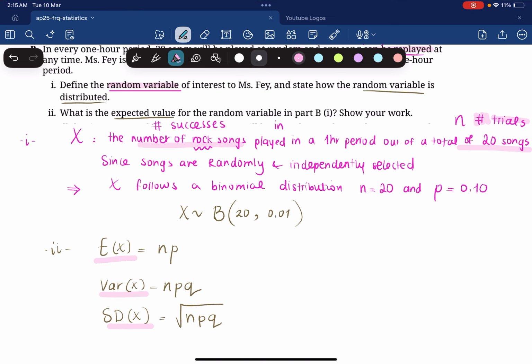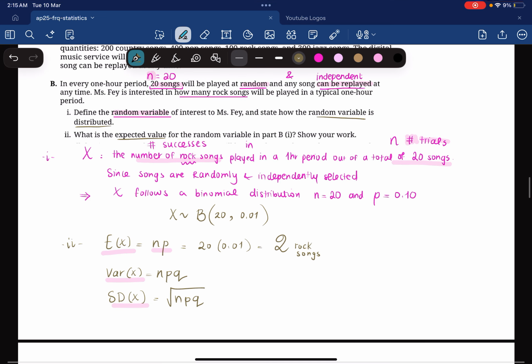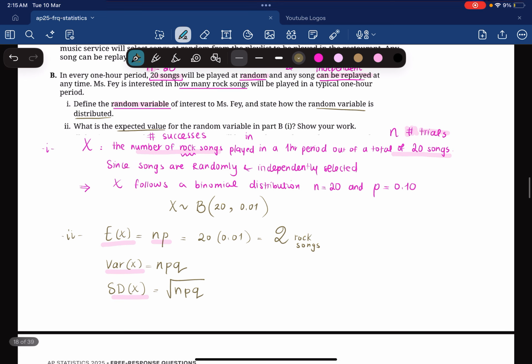So the mean or the expected value is n times p. So you're just going to do 20 times 0.10. So you're going to get 2. So 2 rock songs. We expect 2 rock songs. So 2 rock songs are expected to be played in a 1 hour period out of 20 songs.